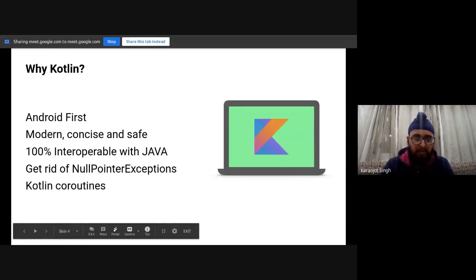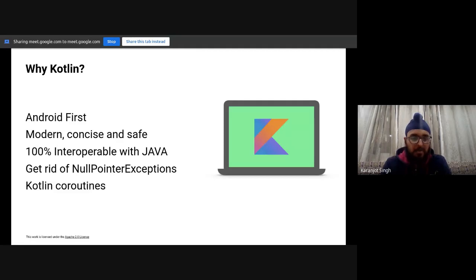Okay, so a lot of you might have this question: why Kotlin? In this course, you'll be learning how to code in Kotlin to build Android apps. Kotlin is a concise, modern, and safe programming language, known for helping developers be more productive. Kotlin allows you to be more concise when writing code, and you can write safer code that is less prone to errors. Due to its many features, Kotlin has gained momentum very quickly. It was one of the fastest growing languages according to GitHub, and it was number 4 on the most loved programming languages in the Stack Overflow developer survey.